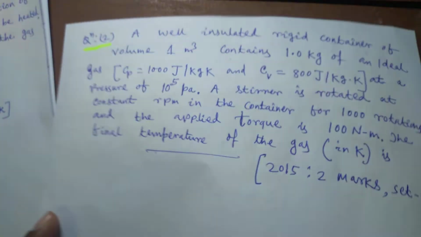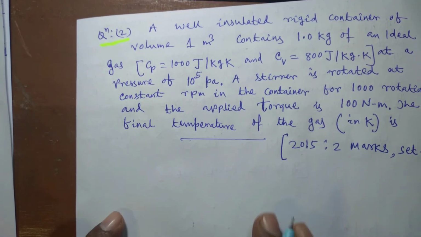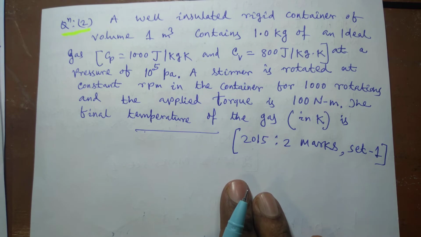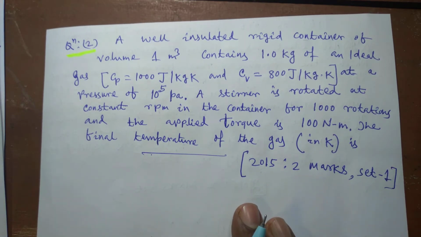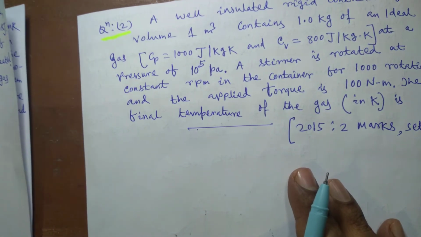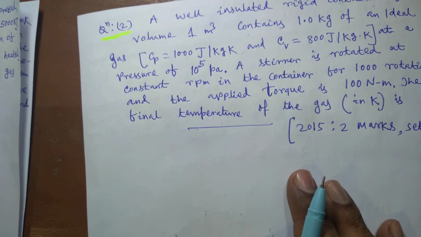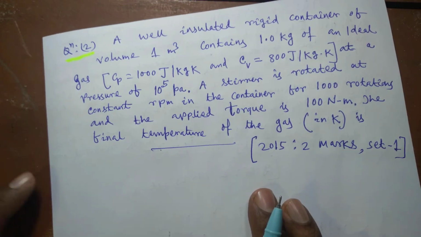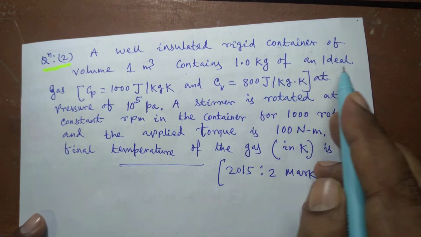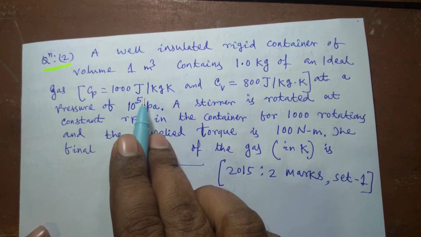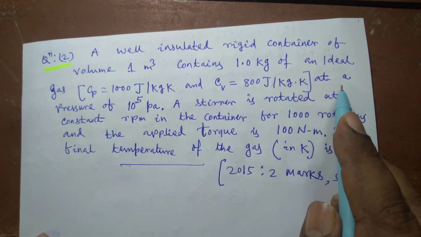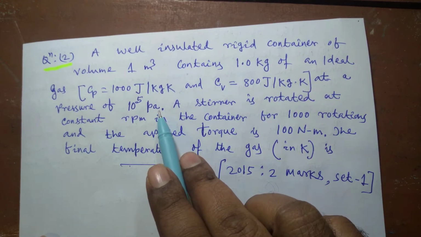Next is question 2, that was again asked in the year 2015, and it is also related to the concepts of the first law of thermodynamics. A well insulated rigid container of volume 1 meter cube contains 1 kg of ideal gas whose Cp is 1000 joule per kg Kelvin, Cv is 800 joule per kg Kelvin, at a pressure of 10 to the power 5 Pascal.